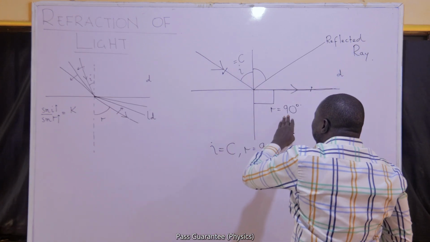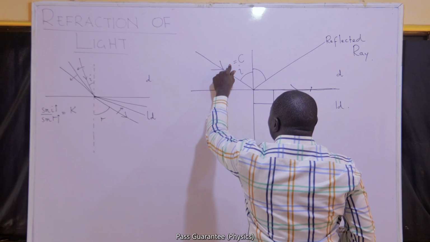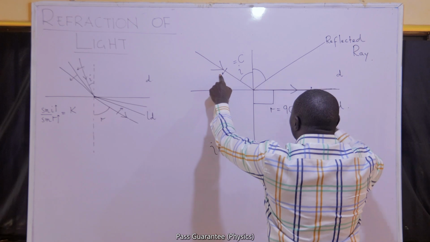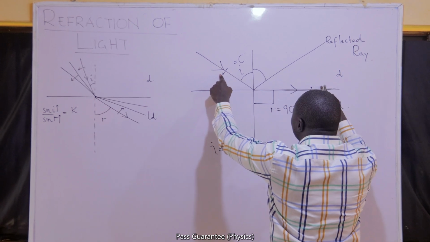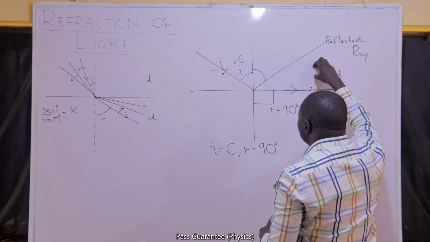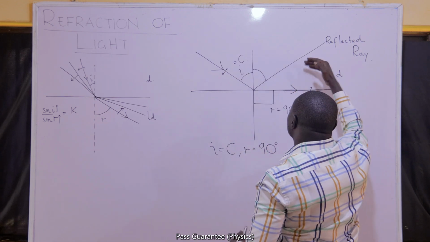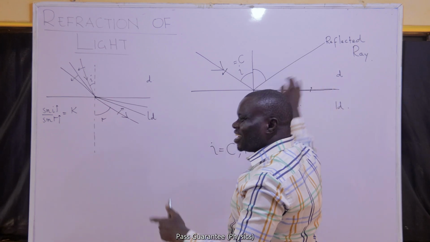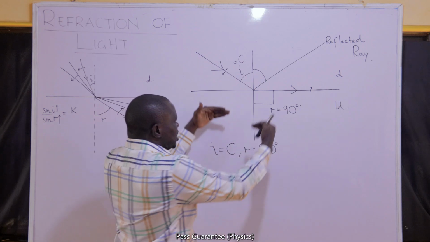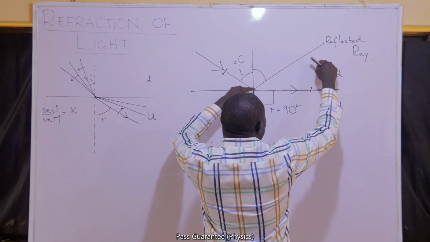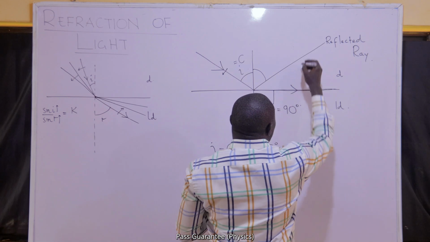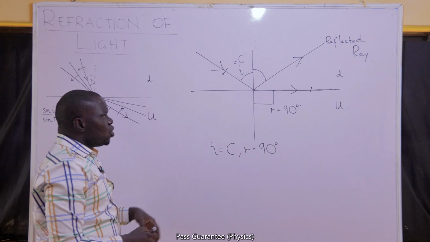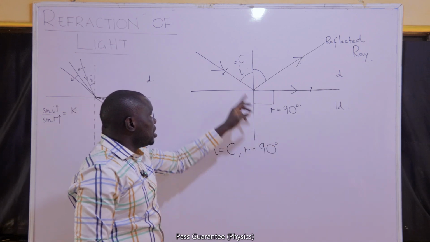When it is still at 90, the angle is critical. But when you increase that critical, the refracted ray will attempt to increase itself. The refracted angle will attempt to increase itself. When it increases itself, remember it will now move into the incident medium, the medium where the incident is. And once this light comes to the incident medium, the only thing that can happen there is a reflection. Refraction can only take place in the other medium. Now it is escaping into the incident medium. If it is to escape into the incident medium, it will just join the reflected ray directly, and it becomes a strong reflected ray. So it means that while the second medium is there, the light is not even passing through.